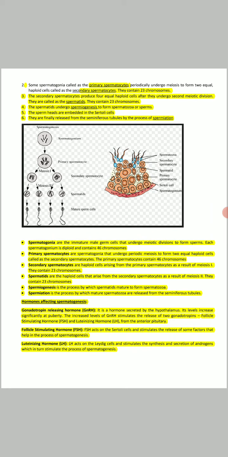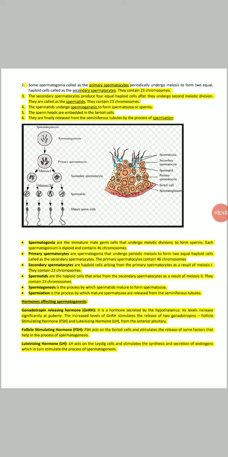After the completion of the second meiotic division, it forms the spermatid, which contains 23 chromosomes, and then it forms the mature sperm cell. This process is called spermiation. This whole spermiation process belongs to the differentiation phase.